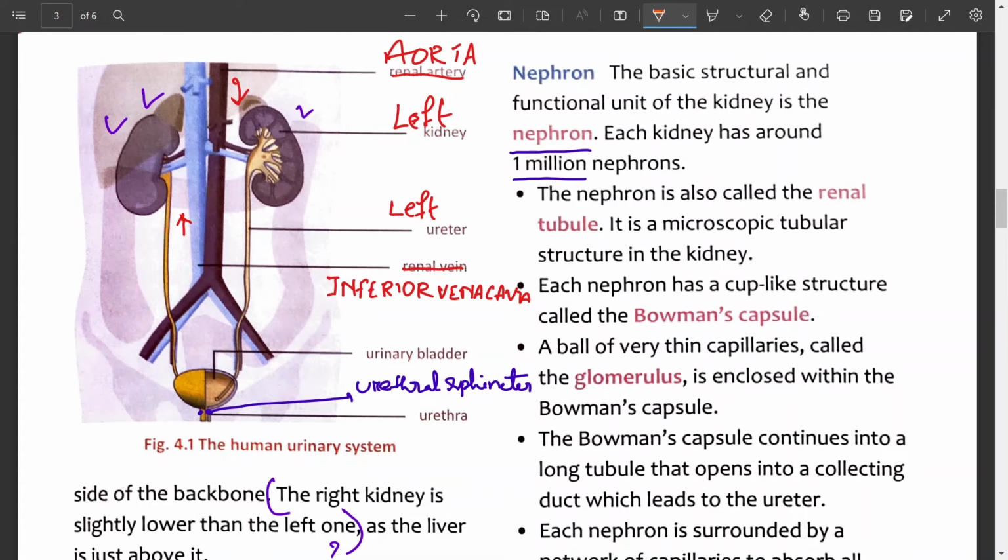Look at this diagram. As urine is collected in the renal pelvis, from the renal pelvis urine now passes down through the ureters. The ureters bring urine into the urinary bladder and through the urethra urine is now excreted out.